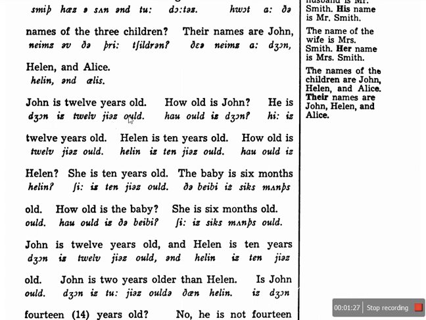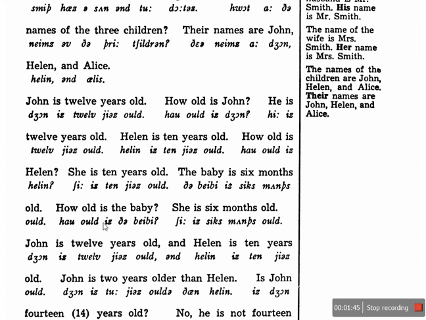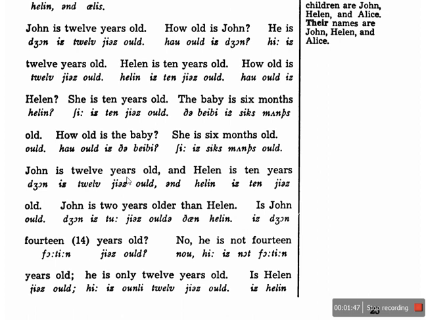John is 12 years old. How old is John? He's 12 years old. Helen is 10 years old. How old is Helen? She's 10 years old. The baby is 6 months old. How old is the baby? She's 6 months old.